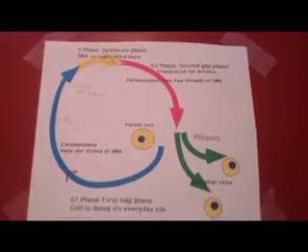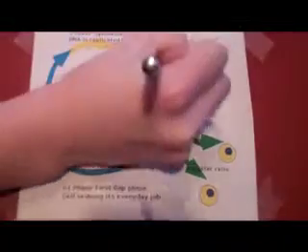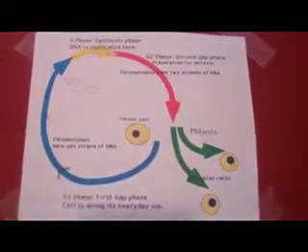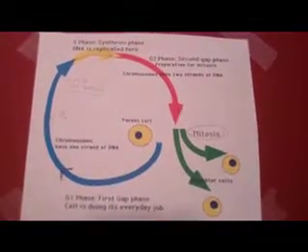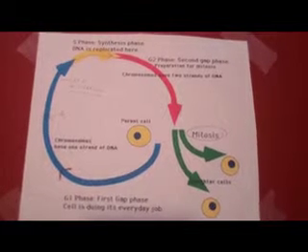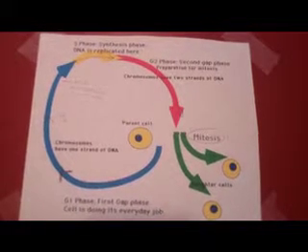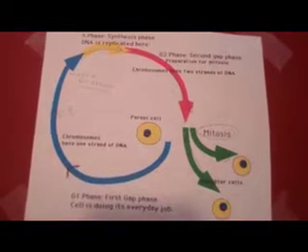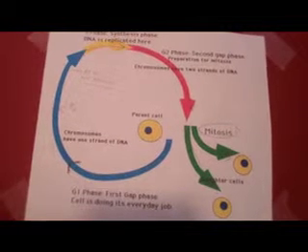Then comes G2, where the cells prepare for division. All of these stages lead to mitosis, which is also known as the M phase. After mitosis occurs, the cell cycle is able to repeat itself. And only eukaryotic cells go through this mitosis because it is the division of the nucleus.